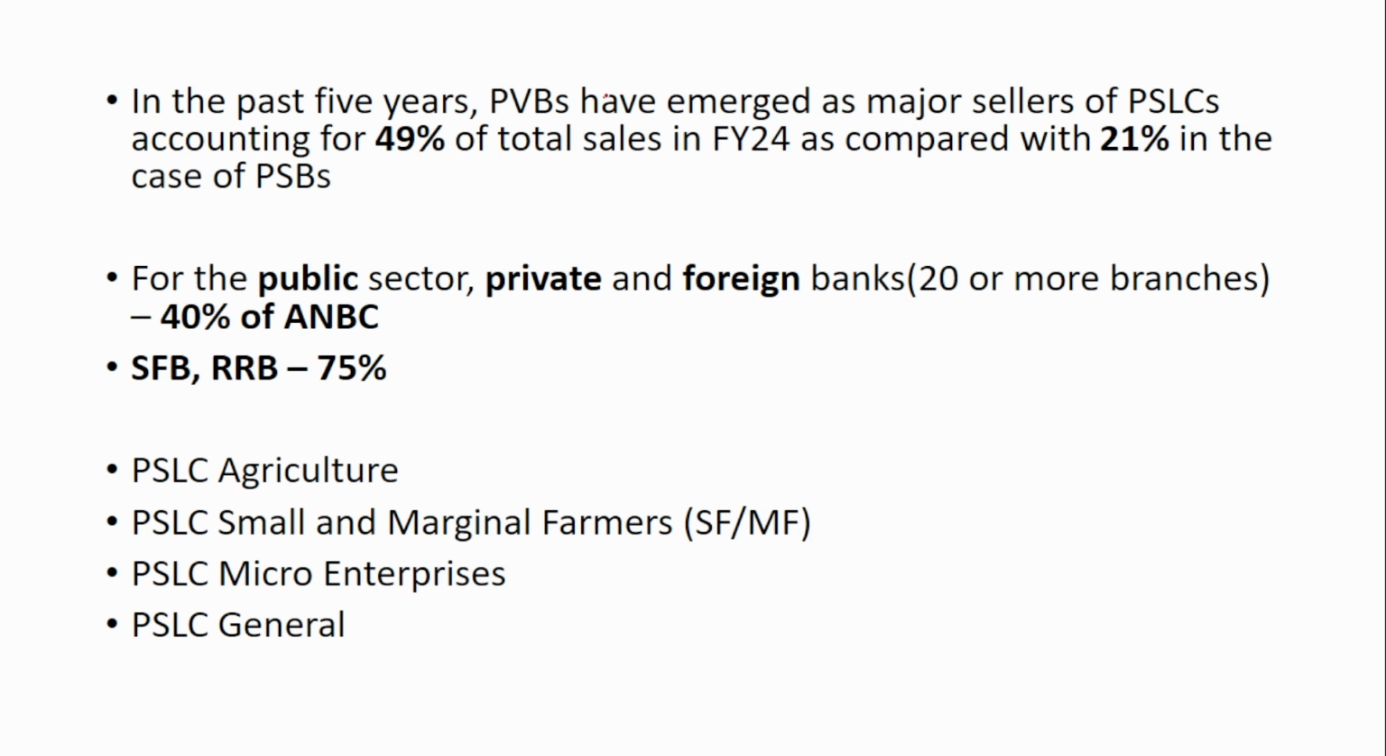So in the past 5 years, the private banks have emerged as the major sellers of the priority sector lending certificates, accounting for 49% of the total sales in financial year 24. For the public sector, private and the foreign banks, the target is 40% of the adjusted net bank credit, and for small finance banks and RRBs, it is 75%. So we saw that there are 4 types of PSLC. One is agriculture, the other one is small and marginal farmers, next one is micro enterprises, and the last one is PSLC general.